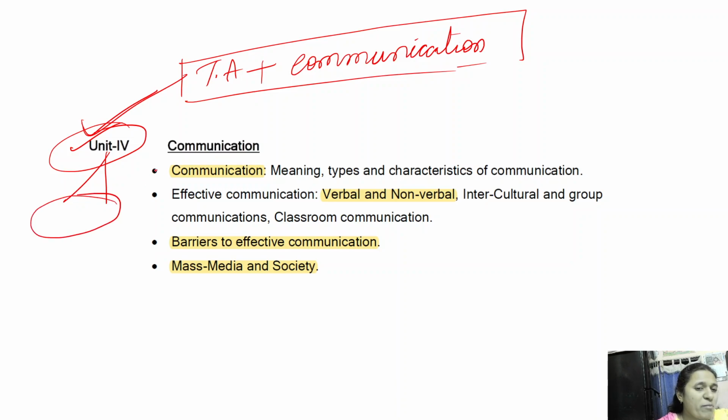The questions are coming in the combination of teaching and communication. And in communication, what is the meaning of communication? What are the types and characteristics of communication? What is effective communication? What is verbal communication? And what is non-verbal communication? What is intercultural and group communication?